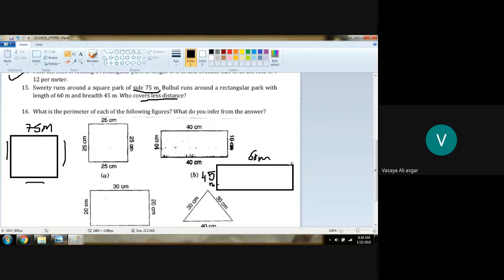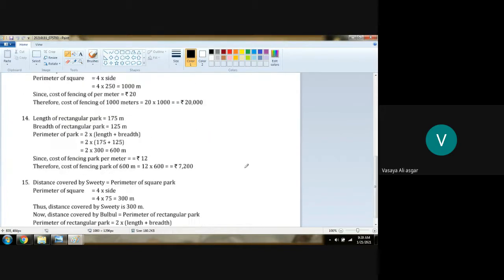If this is 45 meter, this will also be 45 meter. In a rectangle, two opposite sides are equal. This will be 60 meter. Yes or no? Now what do they want? They want to find out who covers less distance. So we have to find the perimeter of both of them. Whose perimeter is less covers less distance, and whose perimeter is more covers more distance. Are you getting my point? So let's come to the answer column.